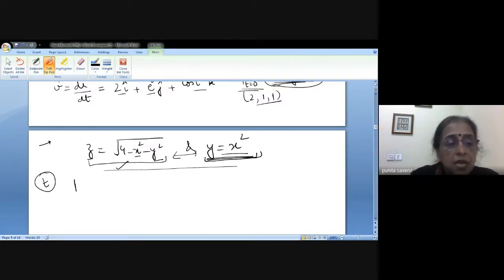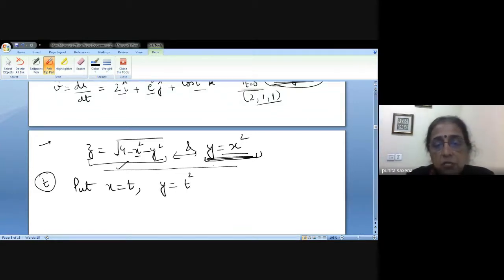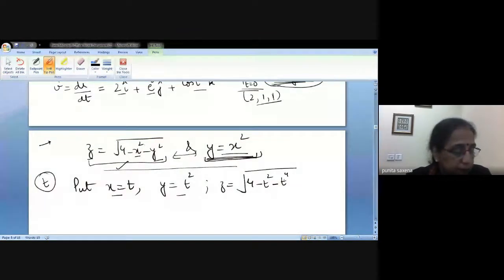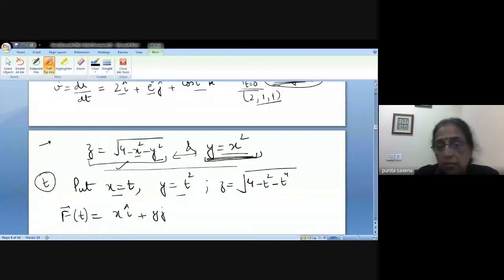So I'll say, if I put x equal to t, then how much is y? t square. Because now I want to have only one variable under study. And how much will be z? Under the root 4 minus x square, x square means t square, minus y square, which means minus t to the power 4. That is what will come. Now if I express my f in vector form, it's going to be xi plus yj plus zk, right?